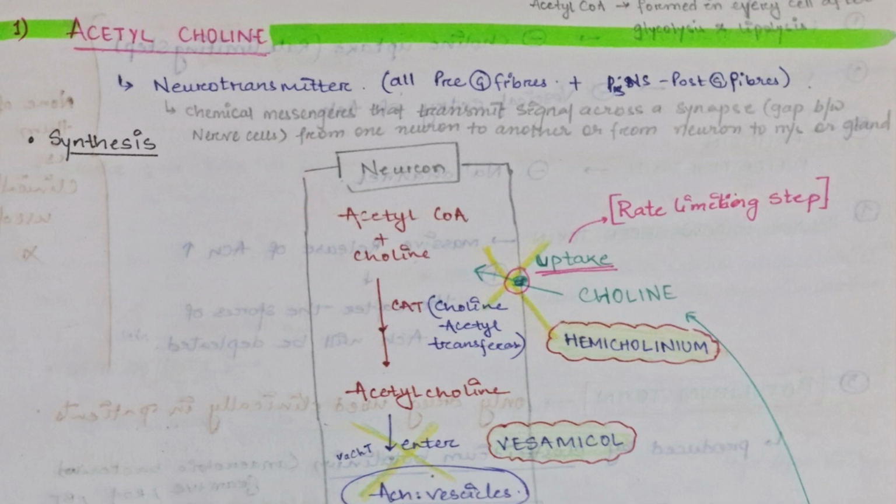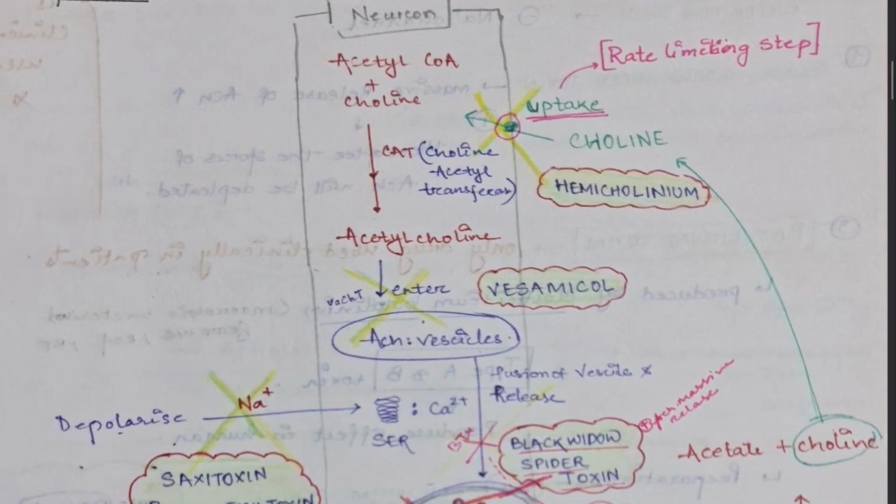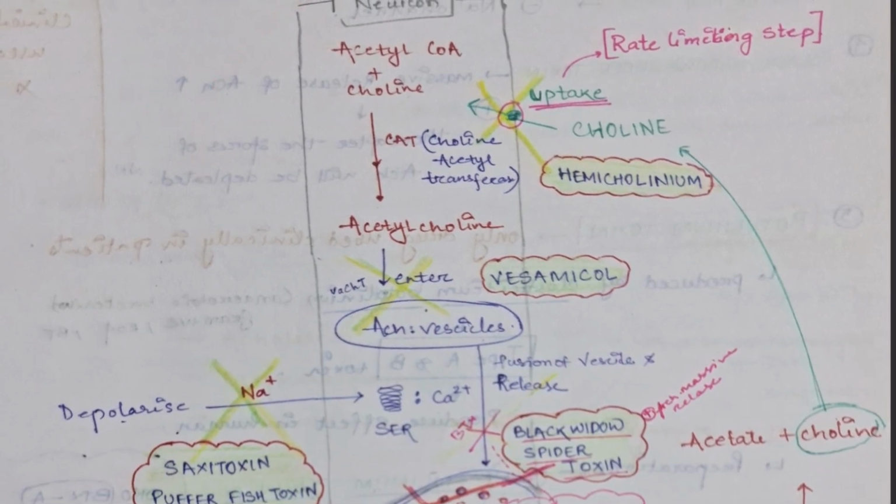So first we will see the synthesis of the acetylcholine. How is it synthesized? This acetylcholine is usually synthesized in the neuron, majorly in the cytoplasm, the initial steps in the mitochondria of the neuron. So what happens in the neuron? Acetylcholine, along with choline, the CAT, that is choline acetyltransferase enzyme, acts on it and forms the acetylcholine. Now this acetylcholine enters the vesicle where it is stored.